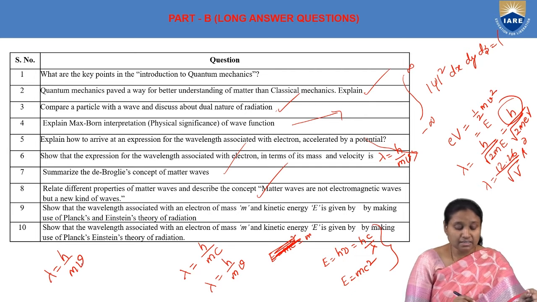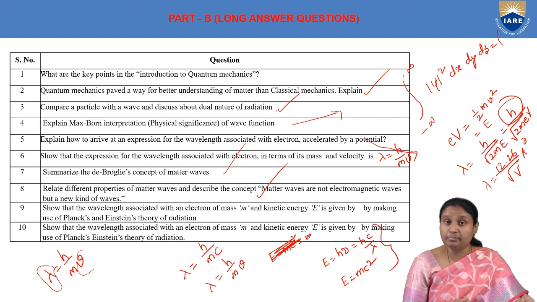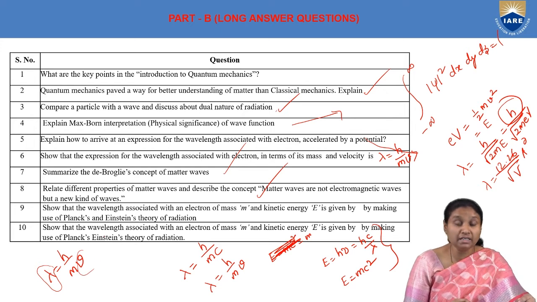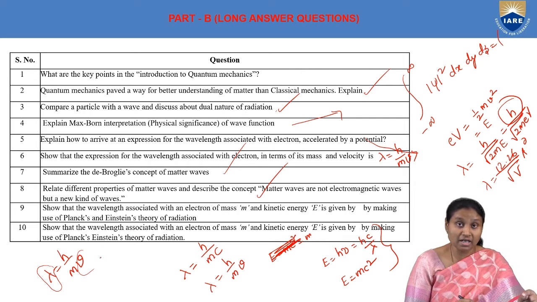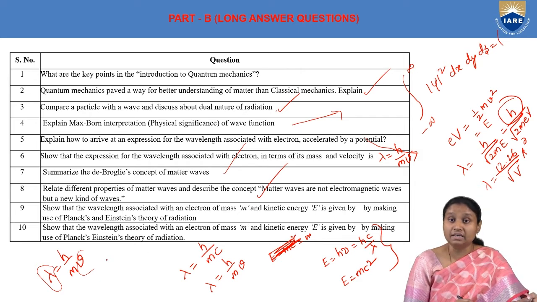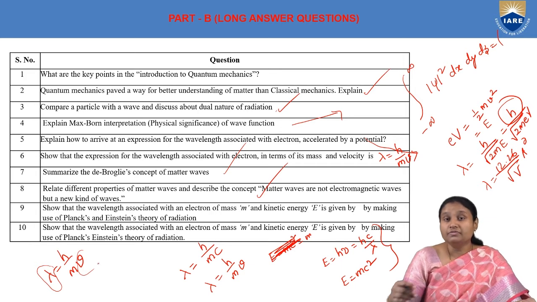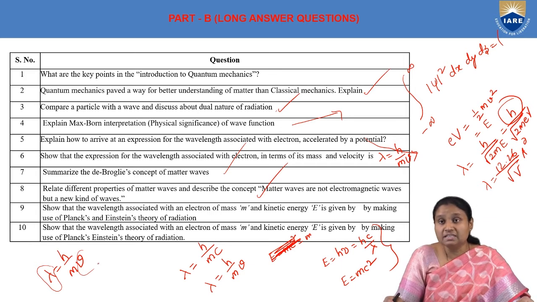And the next is, velocity of matter wave depends upon the velocity of the material particle, which is not constant, but velocity of electromagnetic wave is constant. And then we know that electromagnetic waves cannot travel with velocity greater than the velocity of light, but matter waves travel with velocity greater than the velocity of light. So if we consider all these properties, we can say that matter waves are not electromagnetic waves but a new kind of waves.